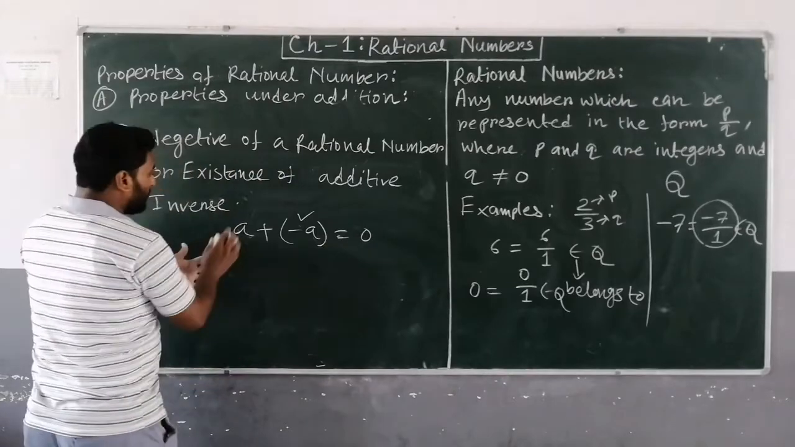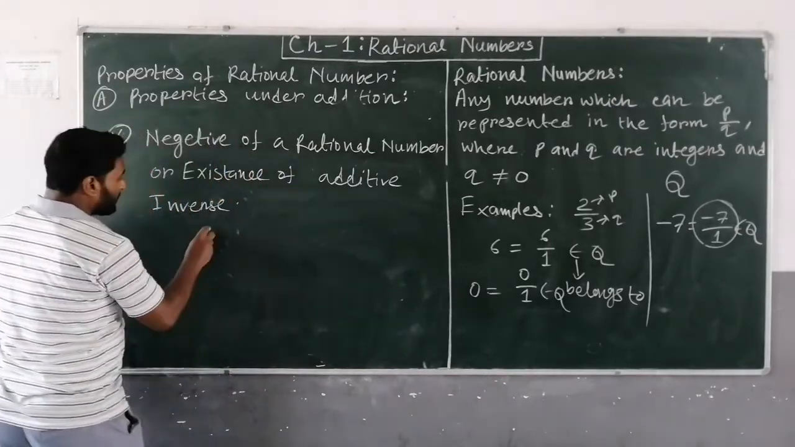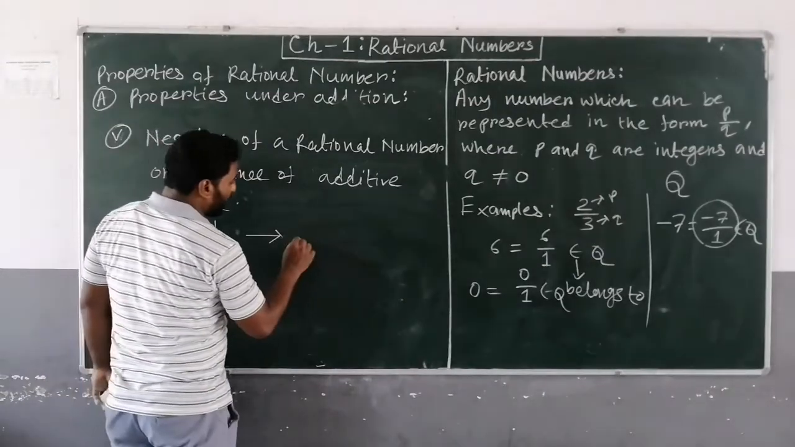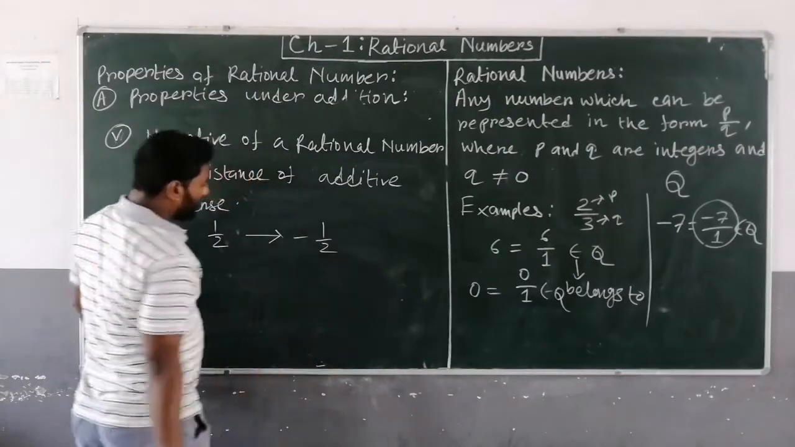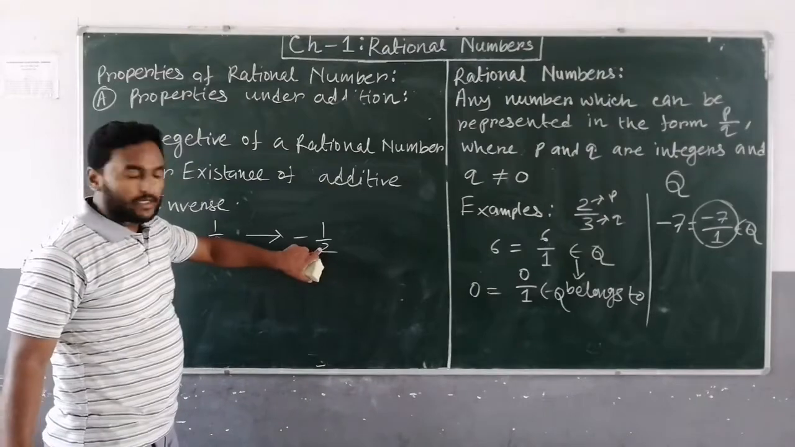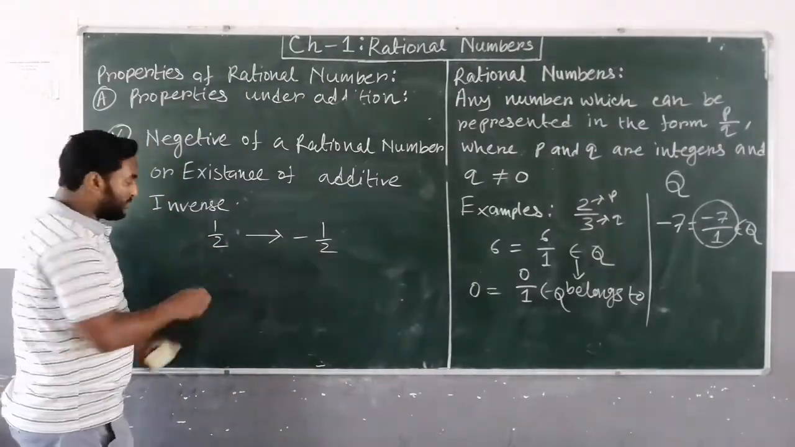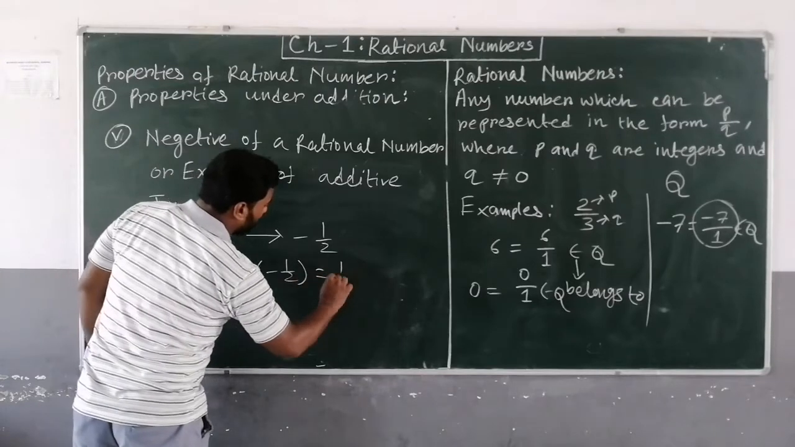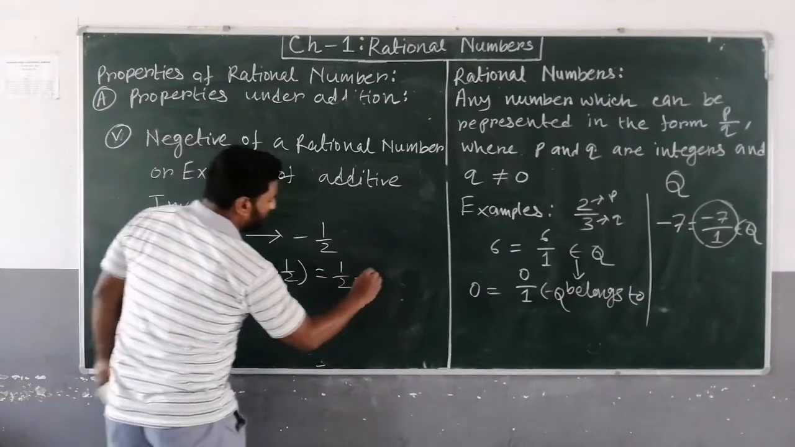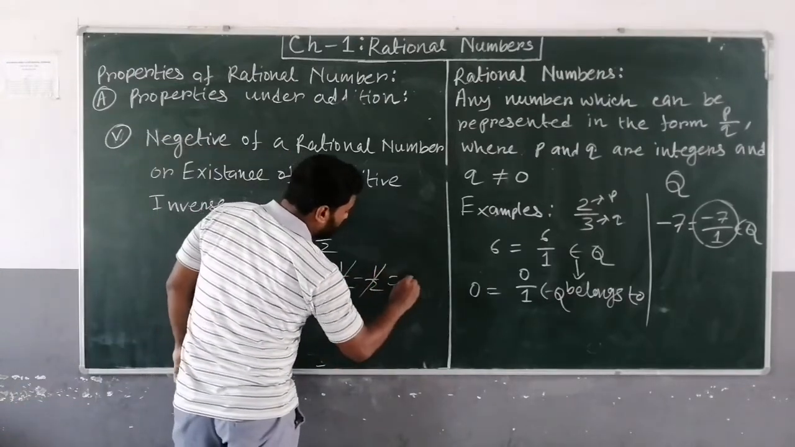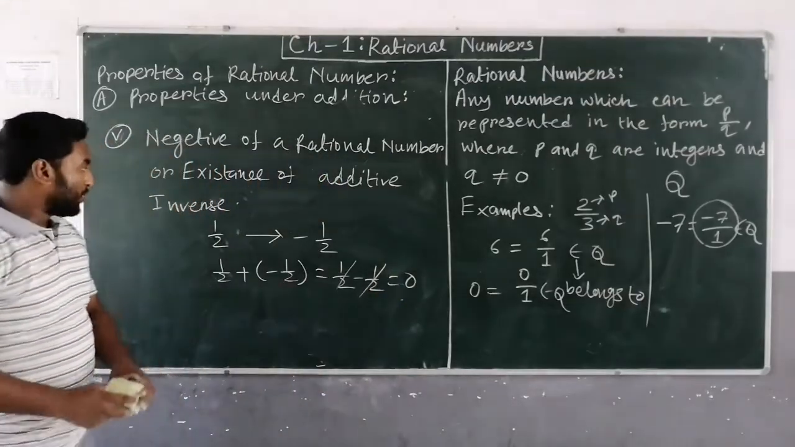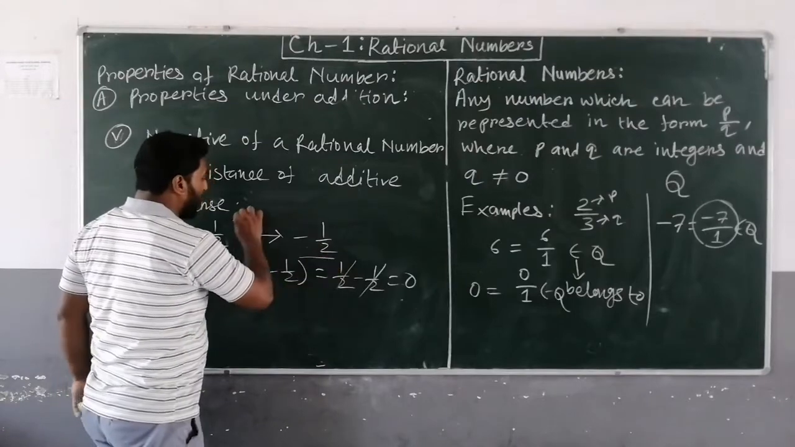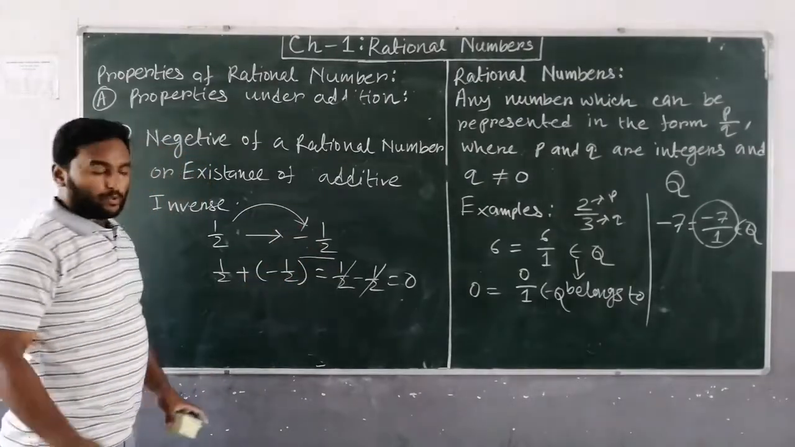And I have told you that the sum of a number and its additive inverse will always be 0. Now, by an example, suppose 1 upon 2. The additive inverse of 1 upon 2 is minus 1 upon 2, the negative of that number. Add them: 1 upon 2 plus minus 1 upon 2 equals 0. So minus 1 upon 2 is the additive inverse of 1 upon 2.